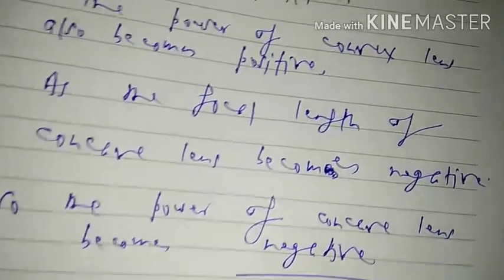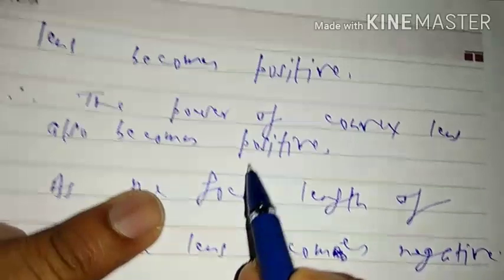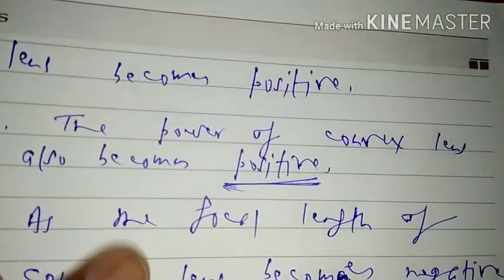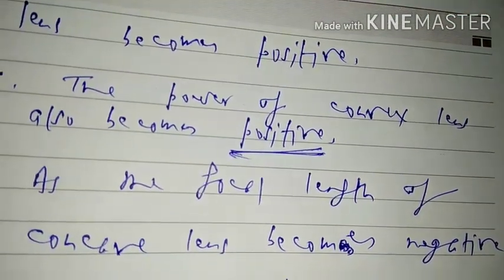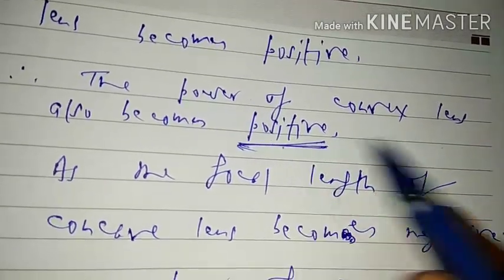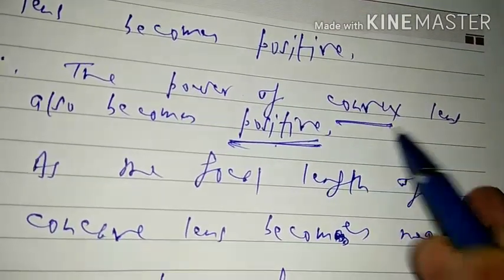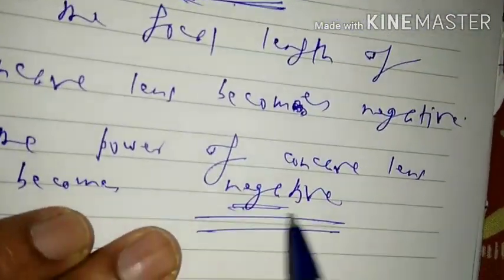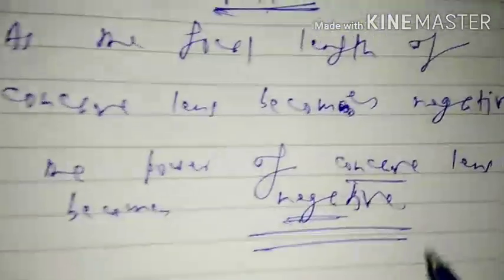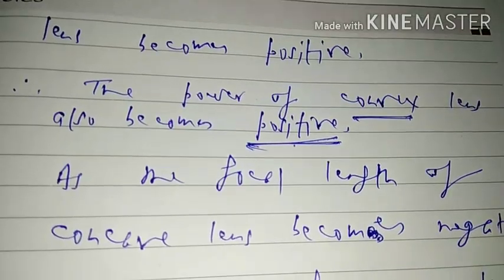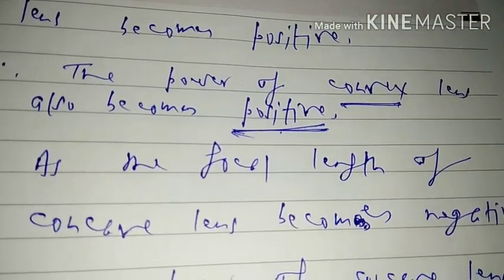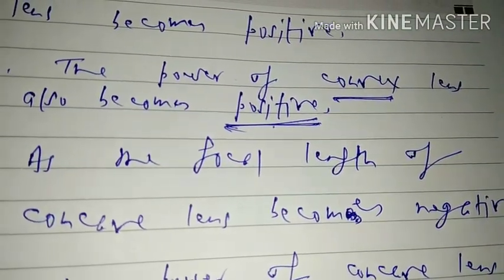So, with the sign negative or positive, you can easily say what is the nature of the lens. If power is positive, then the lens is convex. If power is negative, then the lens is concave. So for a concave lens, power will always be negative, and for a convex lens, power will always be positive.